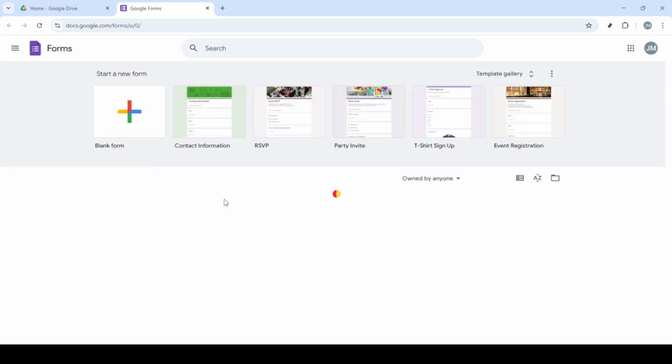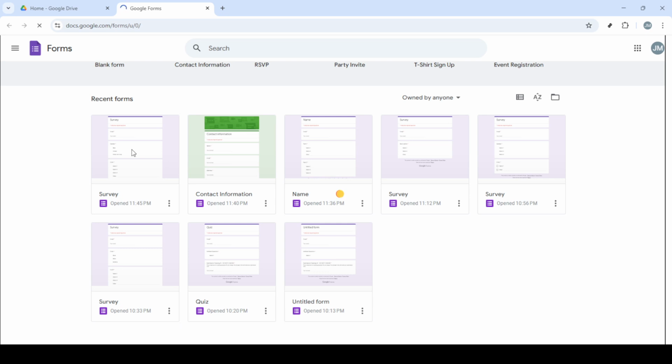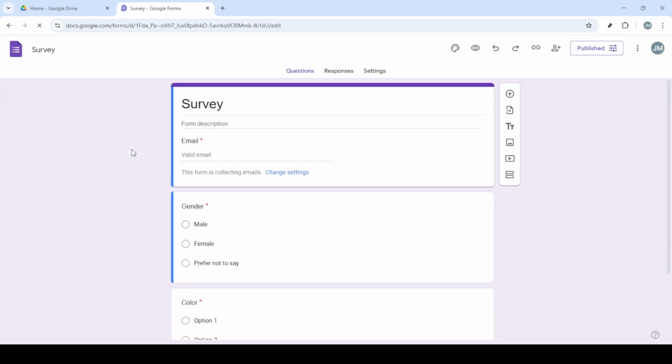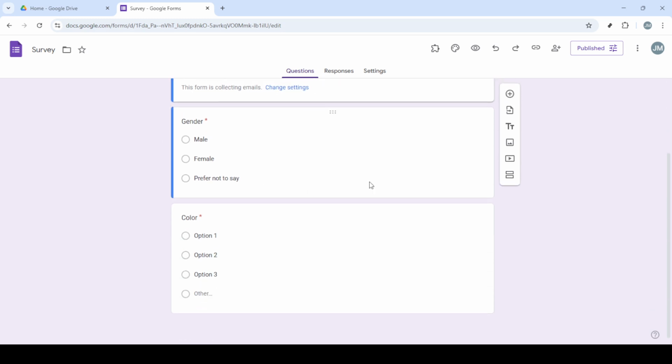Let's start by heading over to Google Drive. This is where you'll find your Google Forms. Once you're in Google Drive, look for the option labeled Apps and give that a click. Here, you'll see a list of G Suite applications. Scroll through until you spot Form. This is Google Forms, the tool we will be using to set up your limited responses.